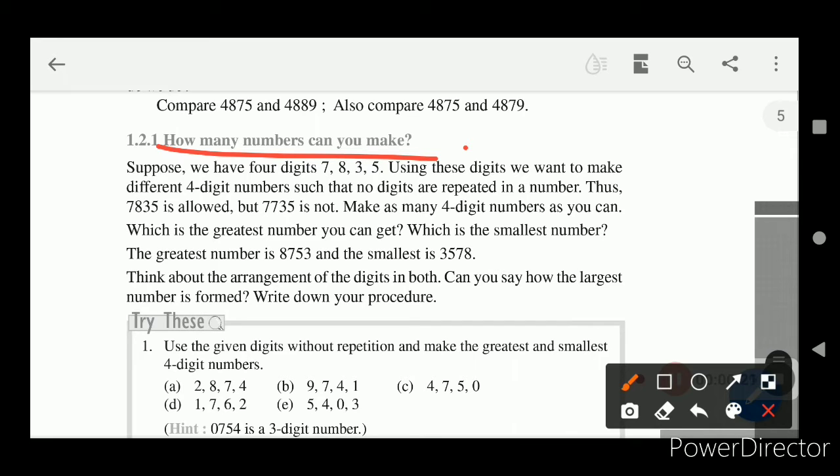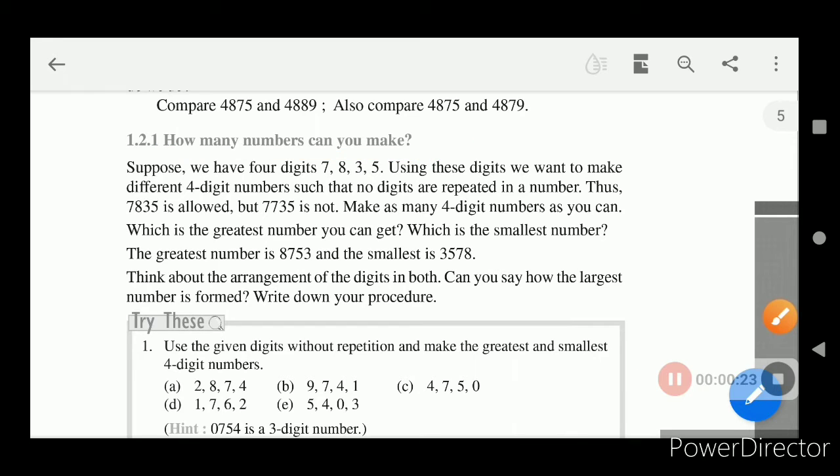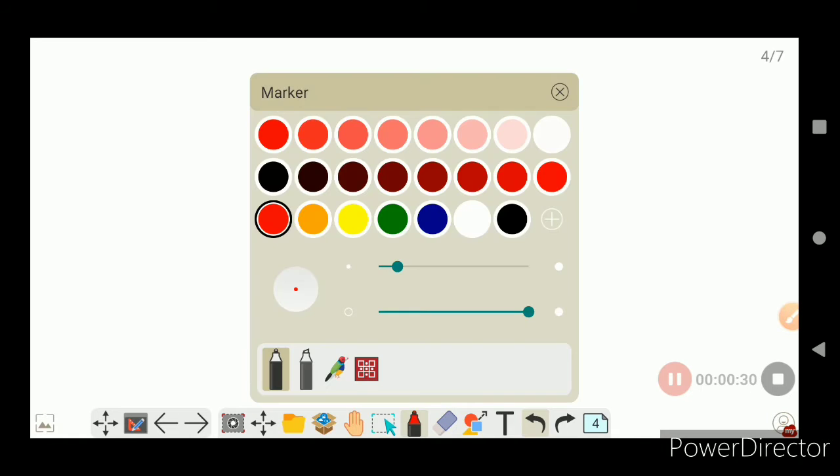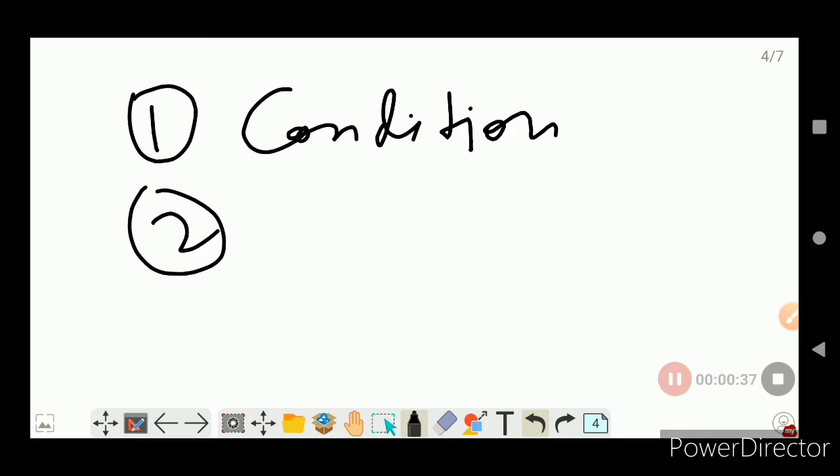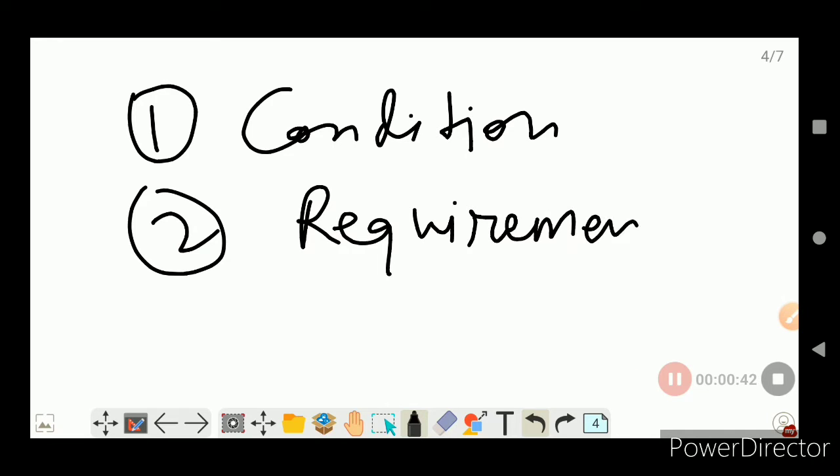There is a common thing in each question. Each question will have two things for sure: one is the condition and the other is the requirement. These two things will always be there in each question, and the requirement has to be fulfilled. The required numbers, the required answer, has to be given with the conditions being fulfilled. So let us see the questions here.